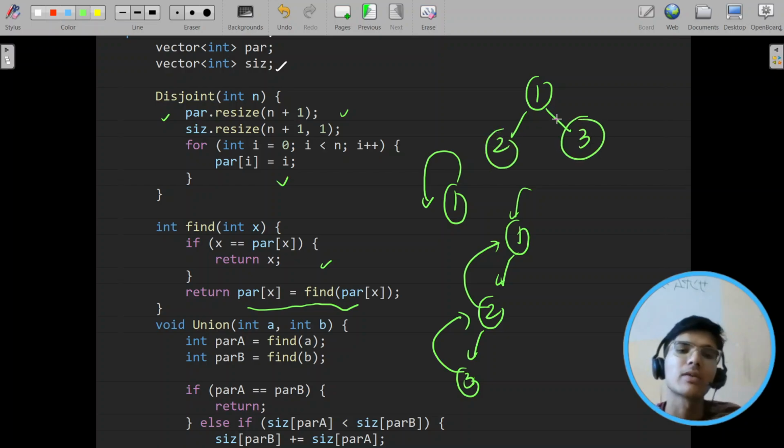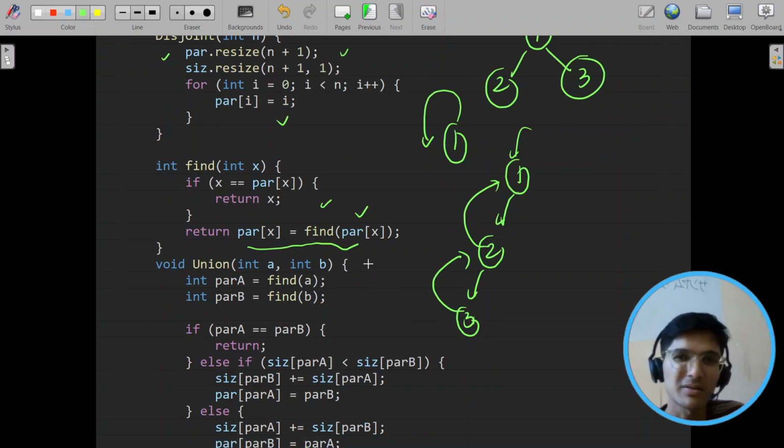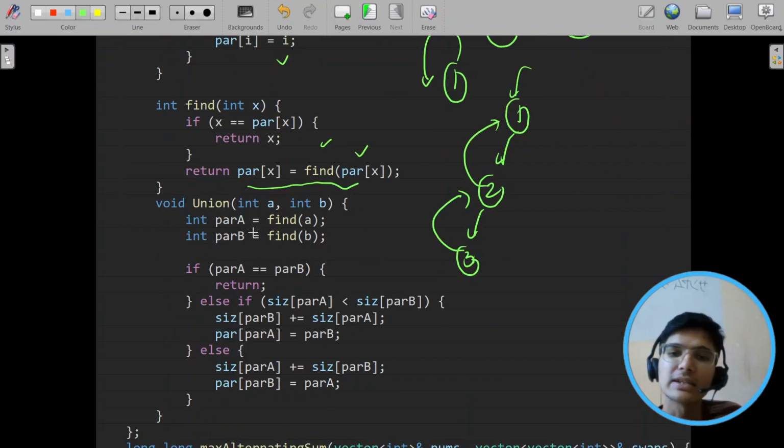We're changing the edges, 1, 2, 3, right? So this is happening like that. The parent of 2 also is 1 and 3 is also 1. This is how it's almost constant. Ackermann constant, you remember, 4 alpha. And this is the union operation.